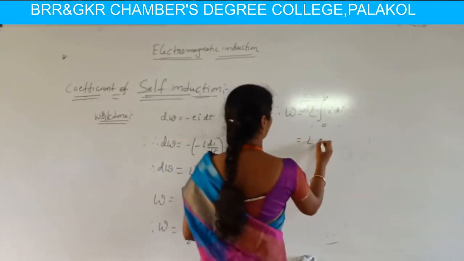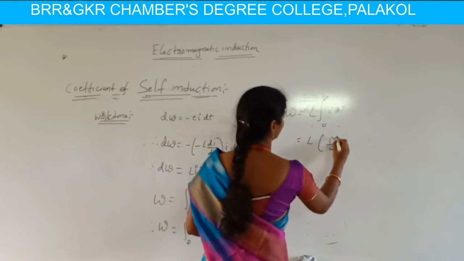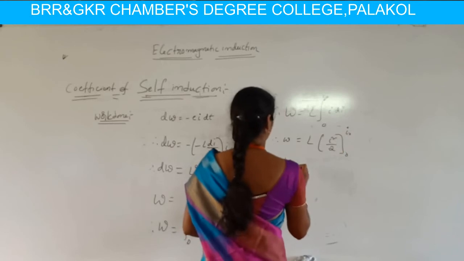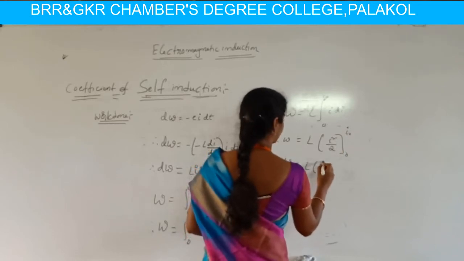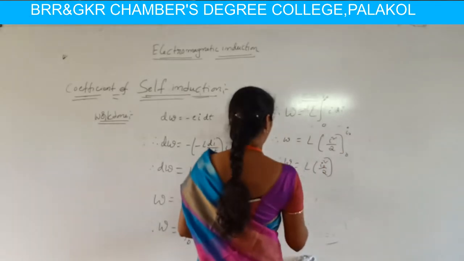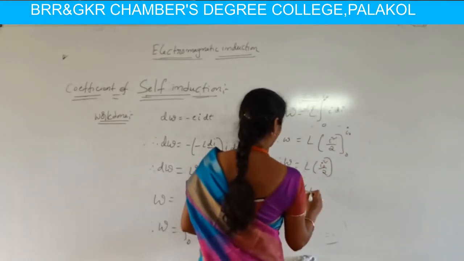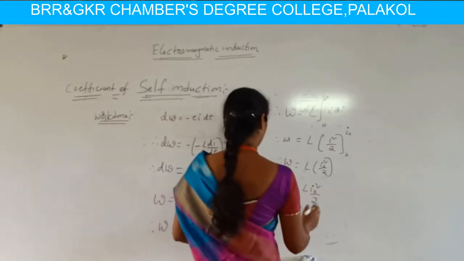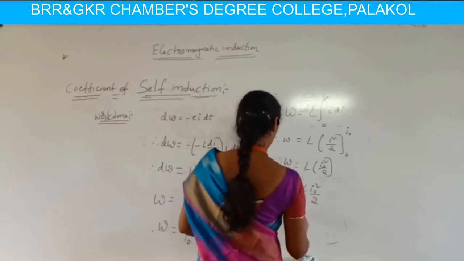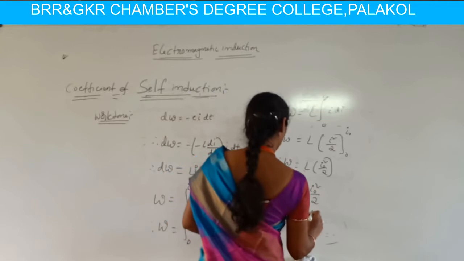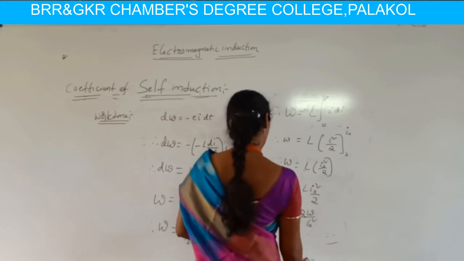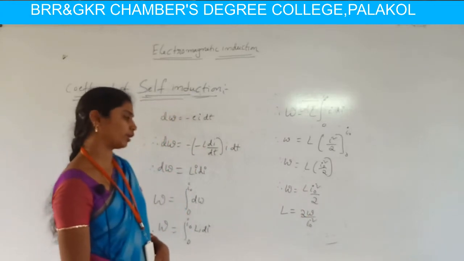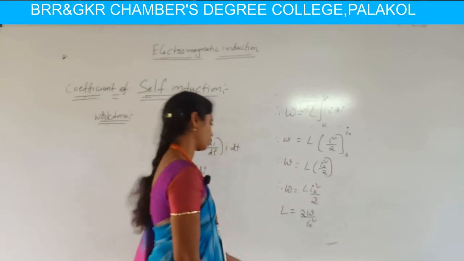Integrating gives I square by 2 with limits 0 to I naught. Substituting the limits, W equals L I naught square by 2. So the L value is 2W by I naught square, which is the expression for work done.